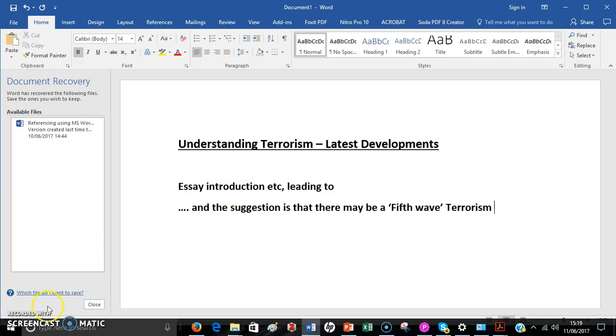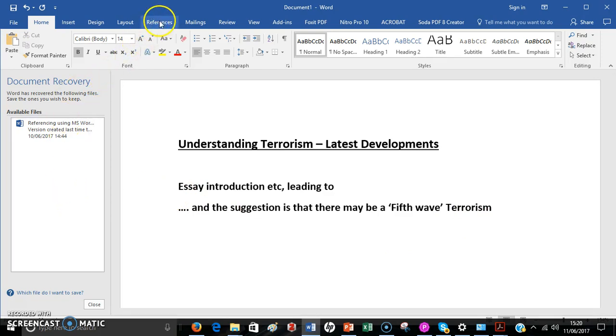And then we want to reference that section in the abstract about the fifth wave of terrorism, and we might say something like, and the suggestion is that there may be a, quote, fifth wave terrorism. Now we want to insert a citation at this point, which is going to be Gallagher 2016. Now we're going to be using the Microsoft references. So let's just go to that now.